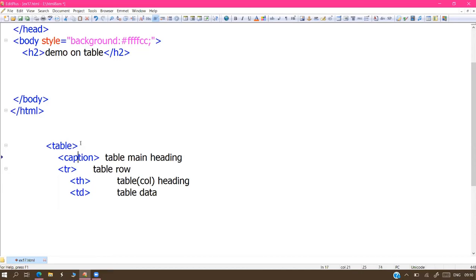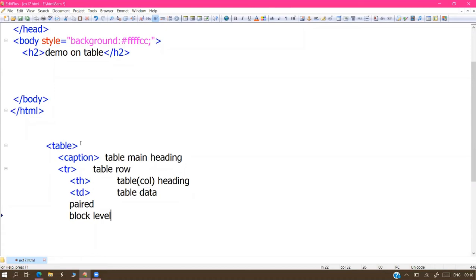Common points: all are paired tags, and table is also a block level element. Tables always come in a fresh row, and every tag is a paired tag. Table opening and closing, caption opening and closing, row opening and closing, heading opening and closing, data opening and closing.